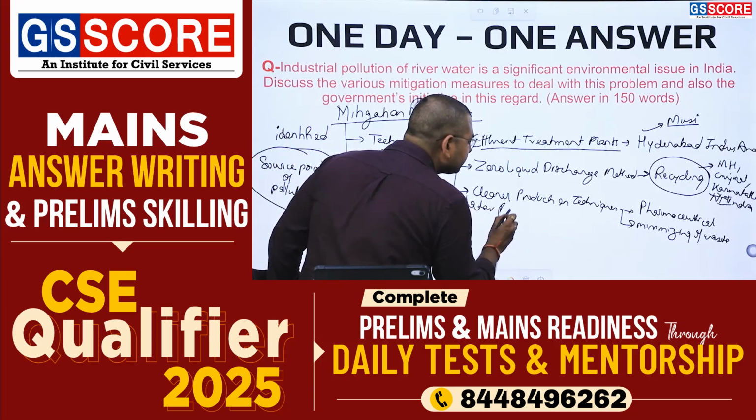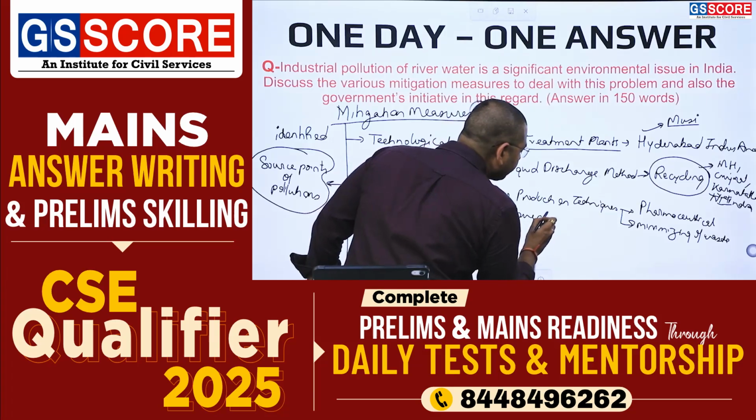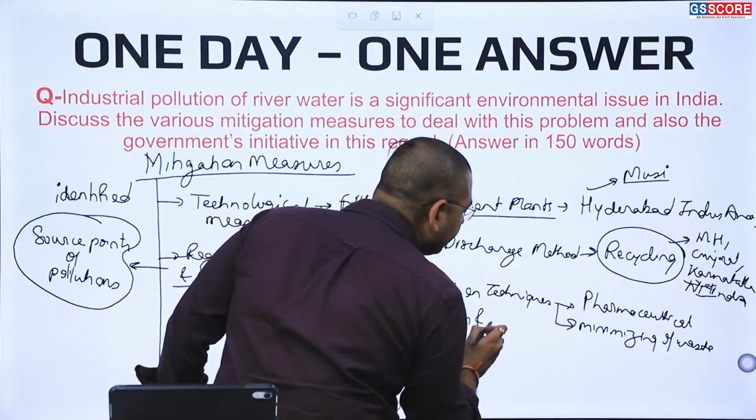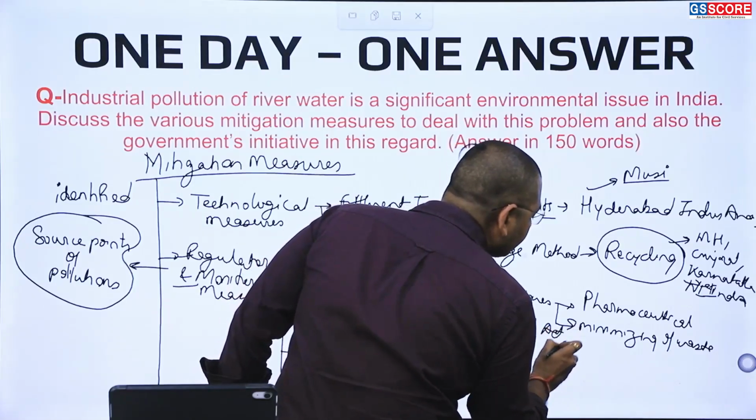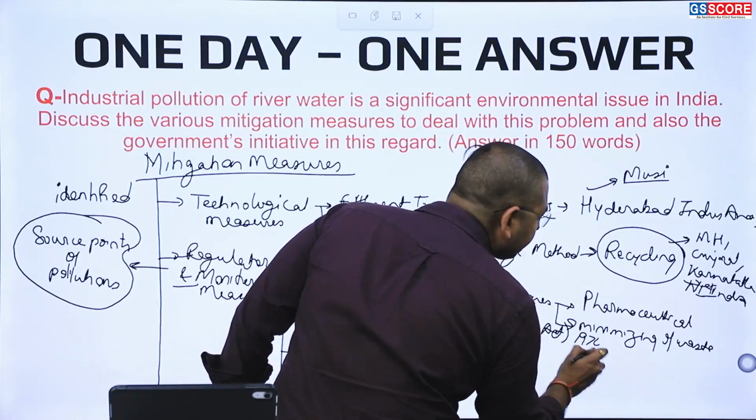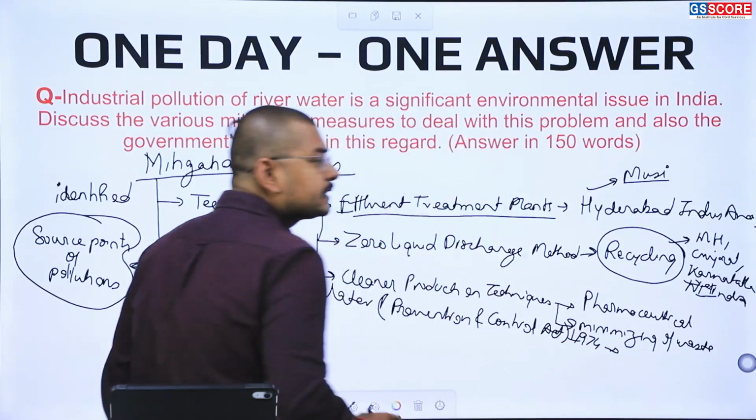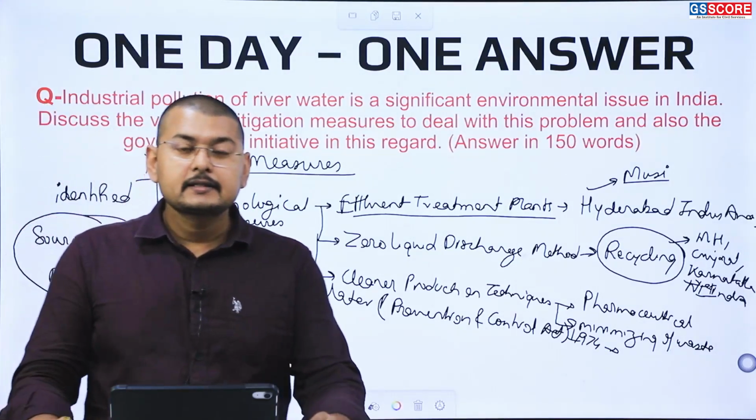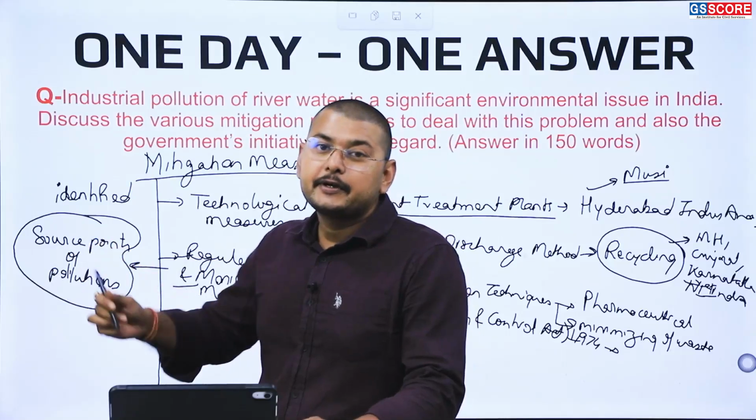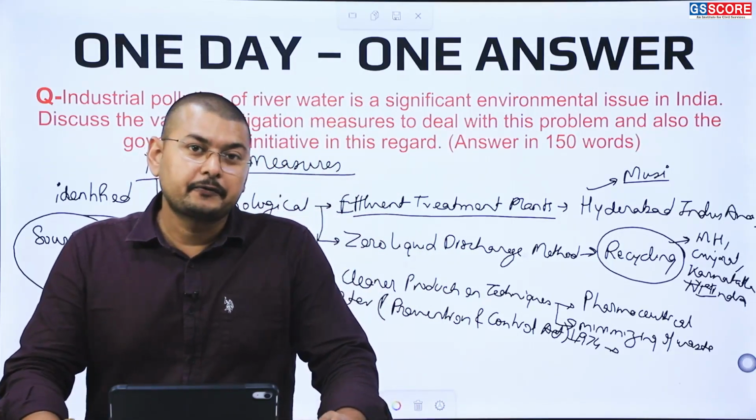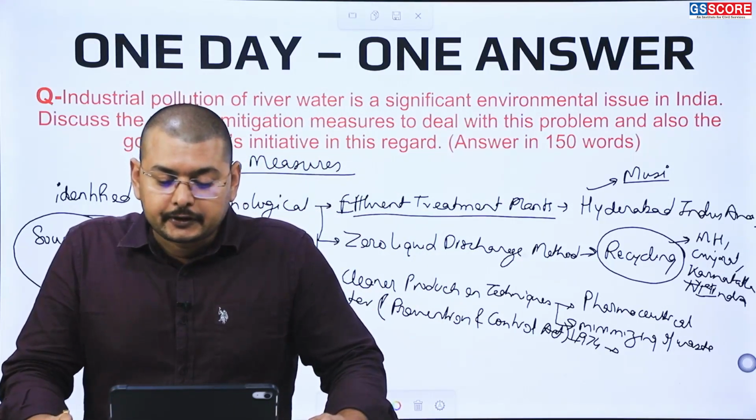The Water Prevention and Control Act of 1974 works on identifying various industries and their source points, trying to reduce the effluents coming out of them and trying to reduce the pollution.